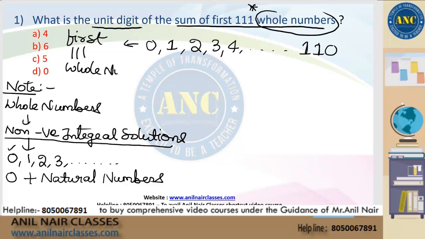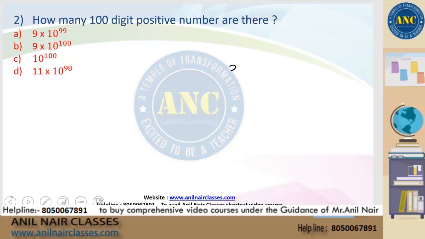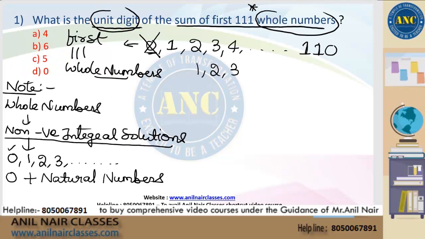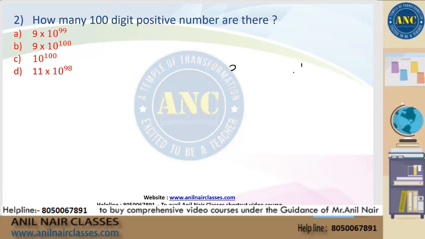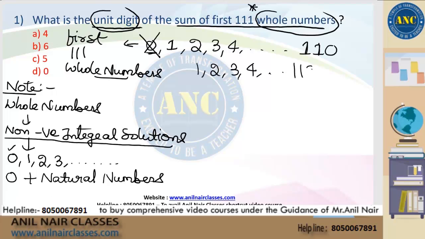Then what is he asking? Another important keyword: unit digit he is asking. What is the unit digit of the 111 whole numbers? 0 plus anything, the unit digit will not change. That means we have to find 1, 2, 3, 4 and so on up to 110. These are nothing but consecutive natural numbers.